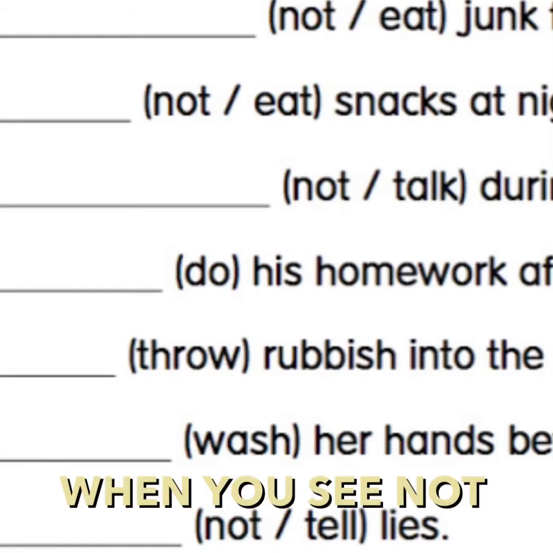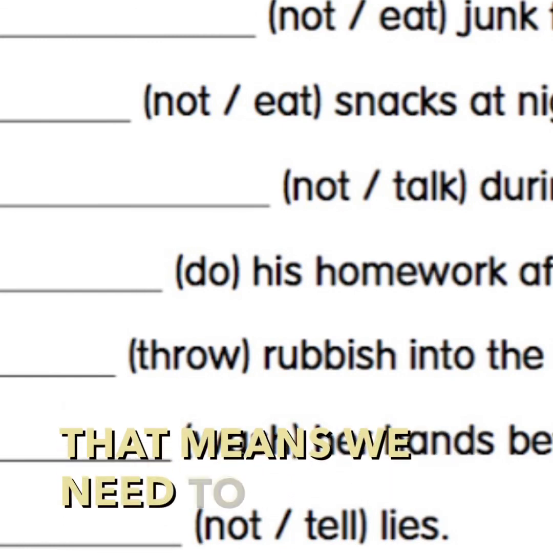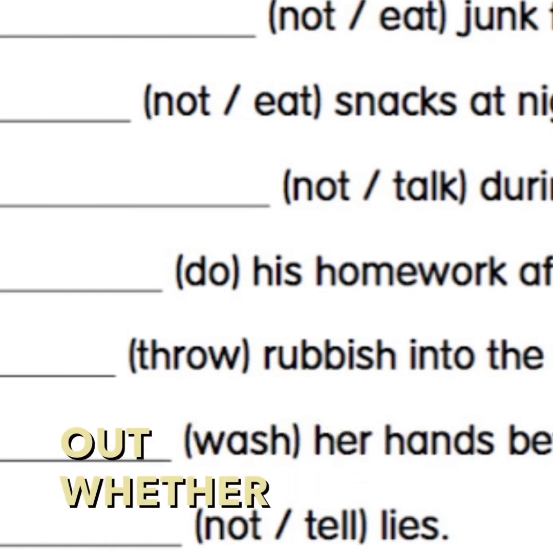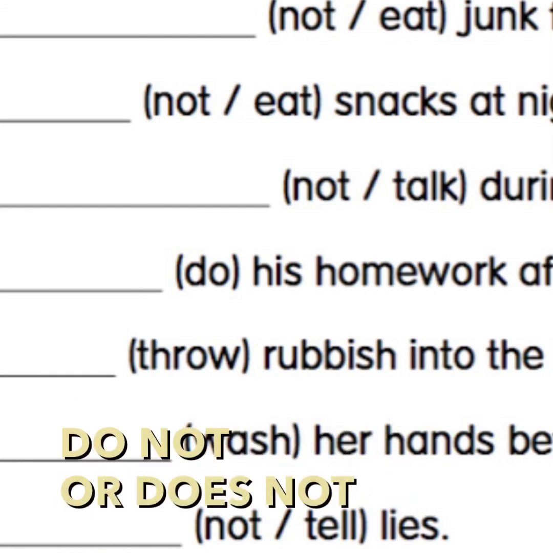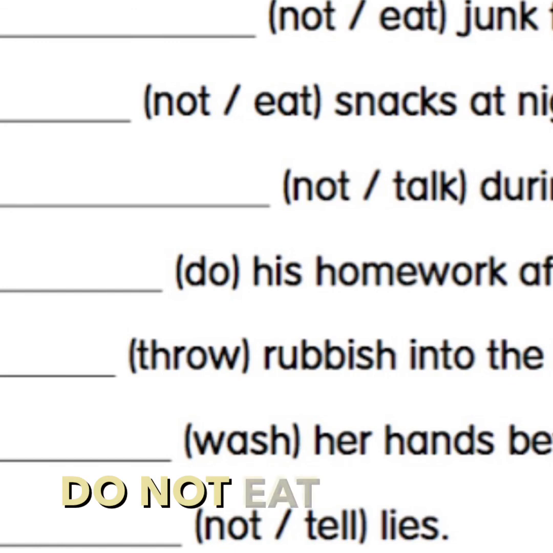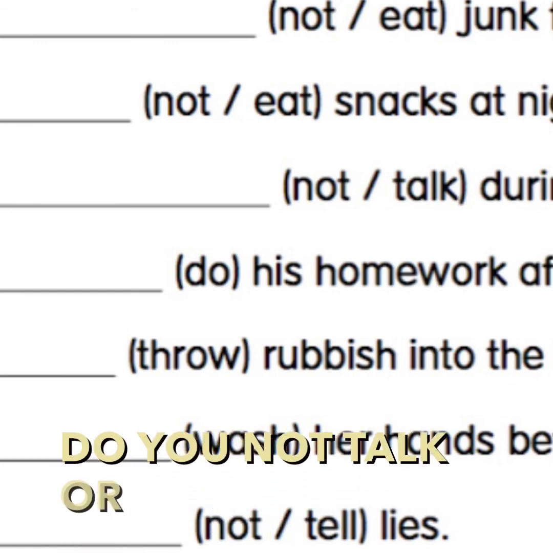When you see not in the sentence, that means we need to figure out whether we use do not or does not. Do not eat or does not eat. Do not talk or does not talk.